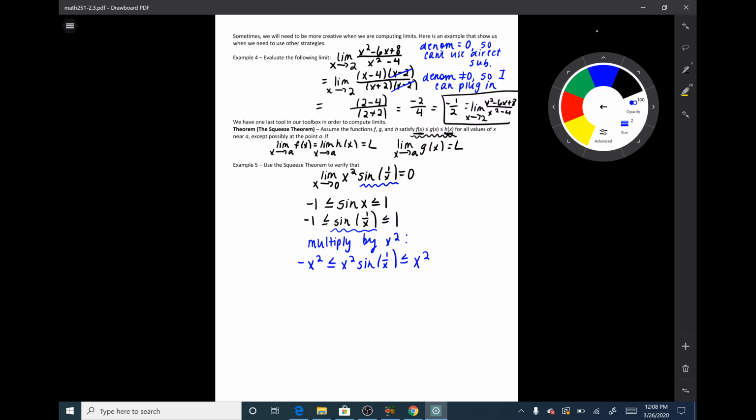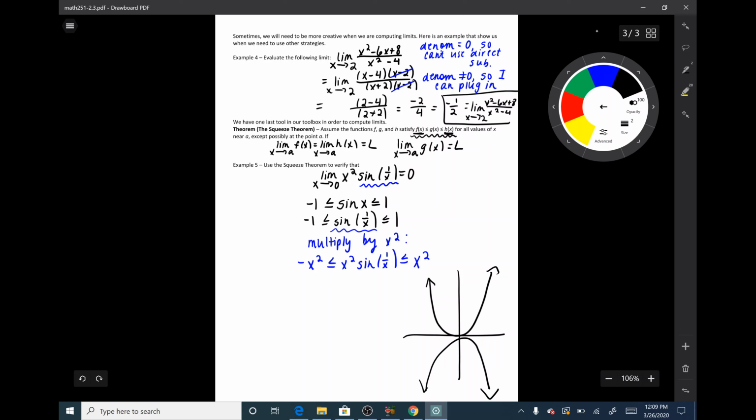So now, what does this look like? Well, if I were to graph negative x squared and positive x squared, they just look like positive x squared, negative x squared. So my function x squared sine of 1 over x is sandwiched between these two functions. So this function looks something like this. Pretty weird.